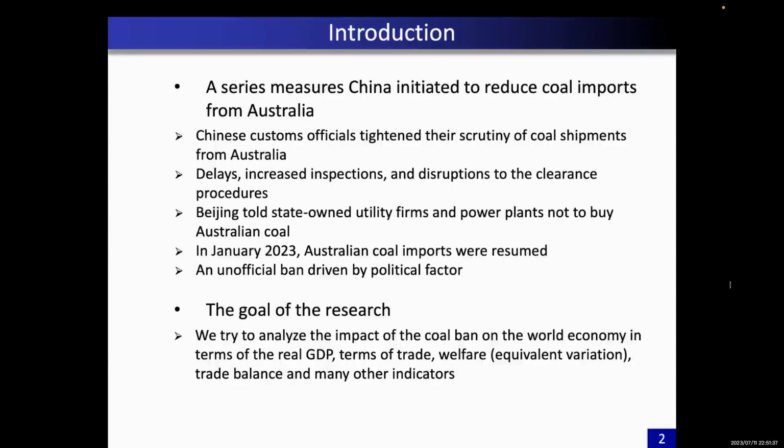In this paper, we try to analyze the impact of the coal ban on the world economy in terms of the real GDP, terms of trade, welfare in the form of equivalent variation, trade balance, and many other indicators.